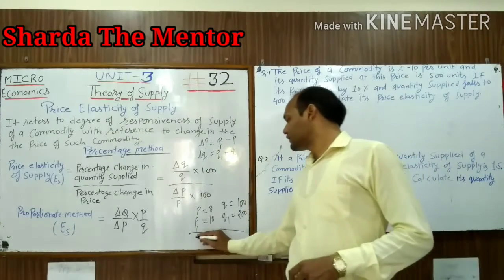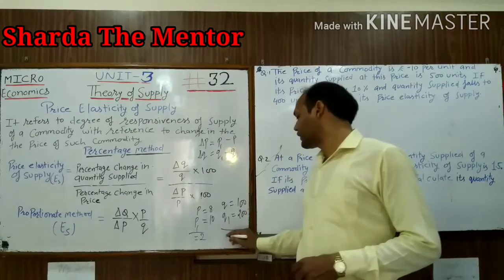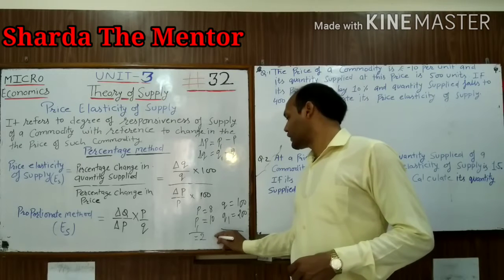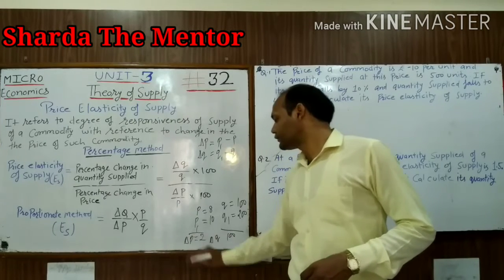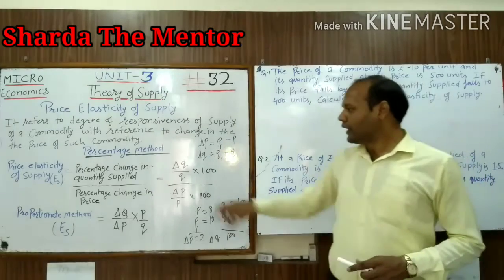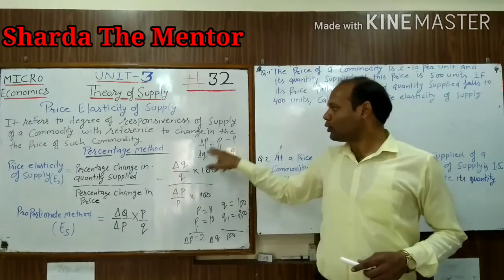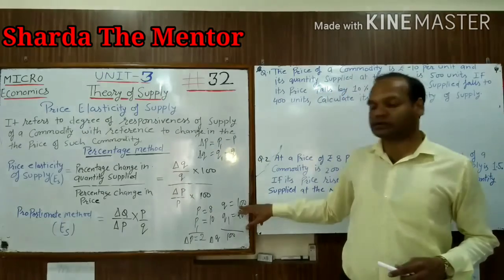Here change in price is 2, and change in quantity is 100. Q and P show the original quantity and original price.